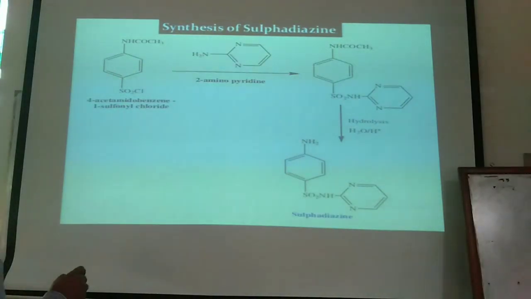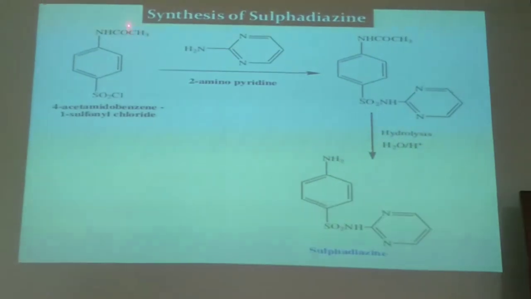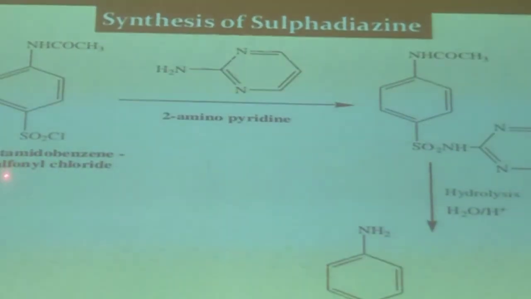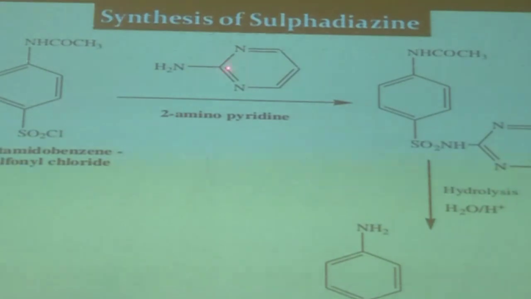As you can understand, this structure is found during the synthesis of sulfonamide. You can synthesize sulfadiazine from 4-acid amidobenzene 1-sulfonyl chloride by reacting it with 2-amino, not pyridine, that is wrongly written pyridine, that is 2-aminodiazine. When it is reacted with 4-acid amidobenzene 1-sulfonyl chloride, the proton will be removed from the 2-amino position of diazine, and Cl will be removed from sulfonyl chloride.